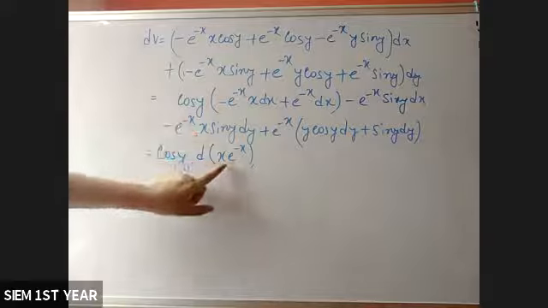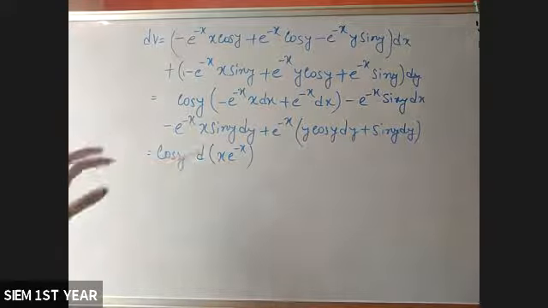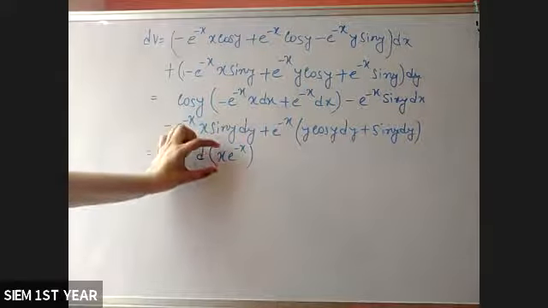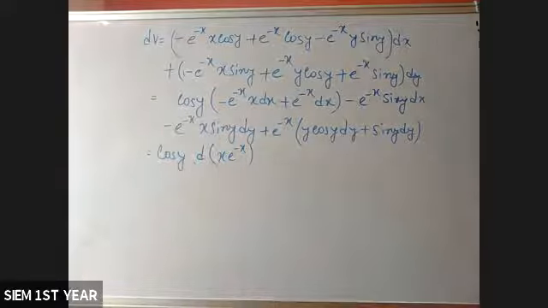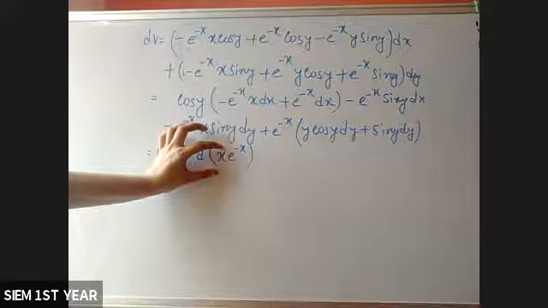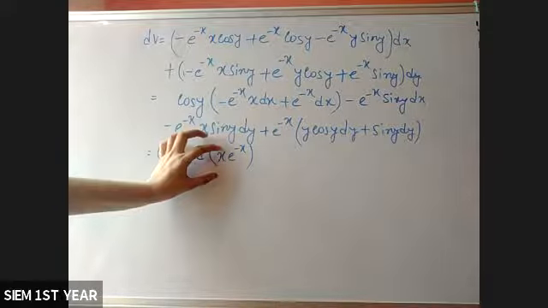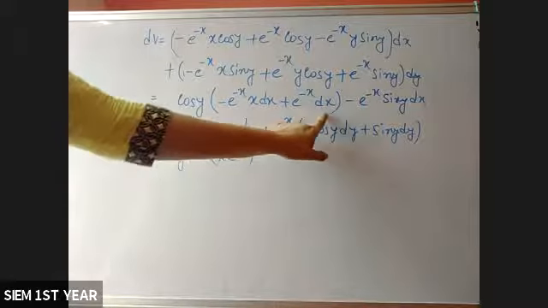First, since these are multiplication of two functions, you have to apply the multiplication rule. Differentiation of x, and e to the power minus x will be constant. So if you consider the derivative of x, it will be only 1. So 1 into e to the power minus x, so e to the power minus x dx.